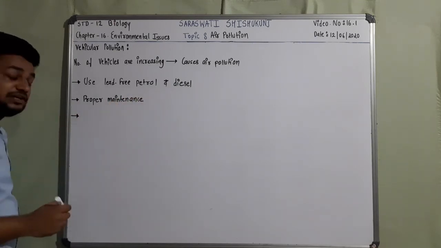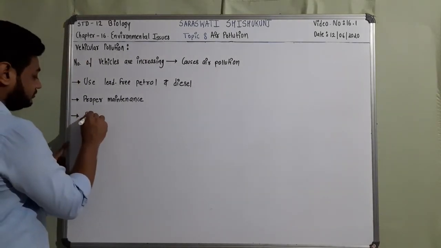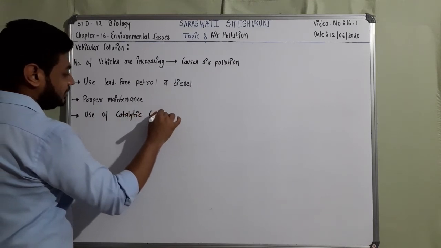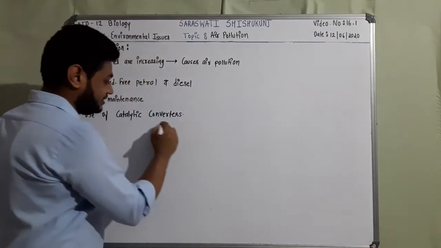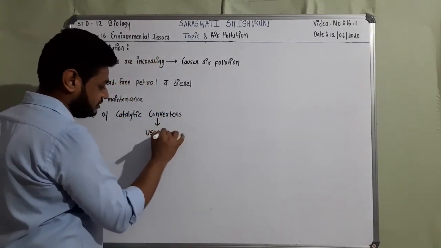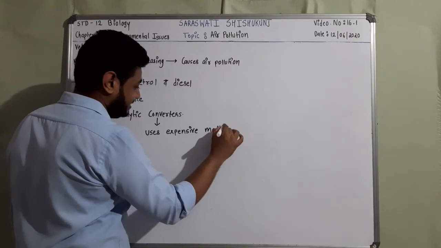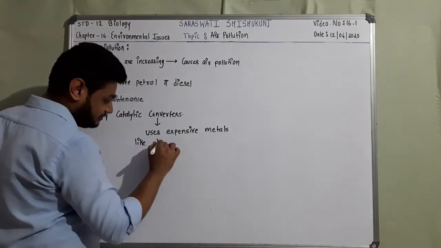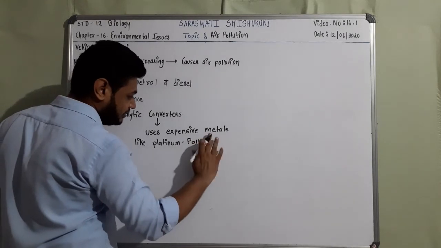And the third one, which is very important, the question can be asked like this: explain the functioning of catalytic converters. So, use of catalytic converters. Now the catalytic converter uses expensive metals like platinum, palladium and rhodium, right?